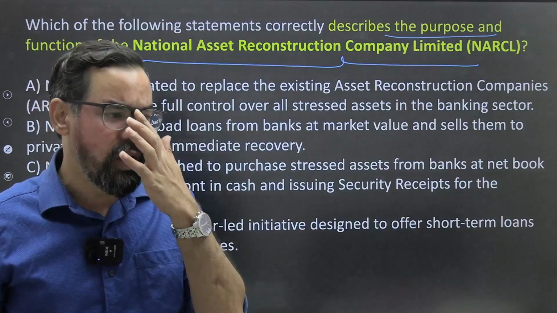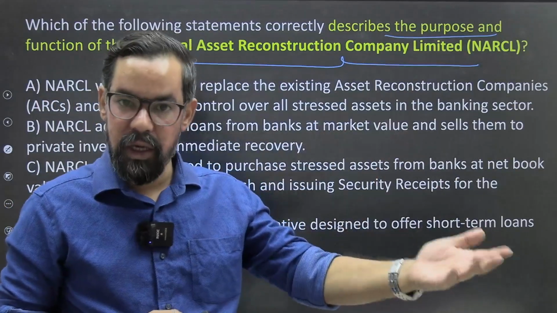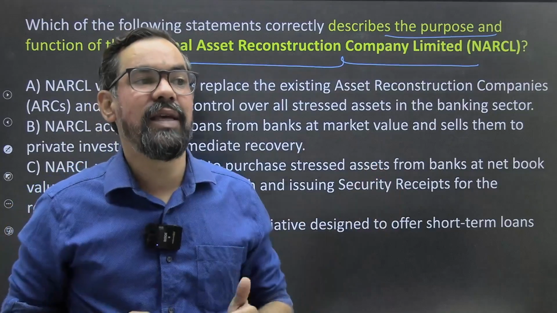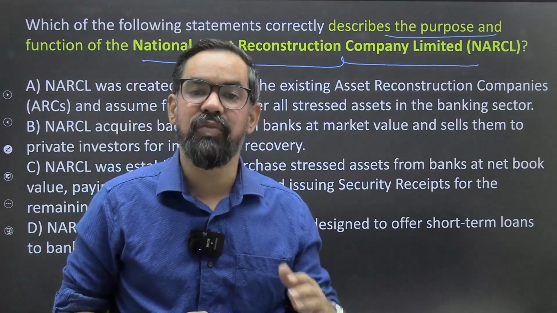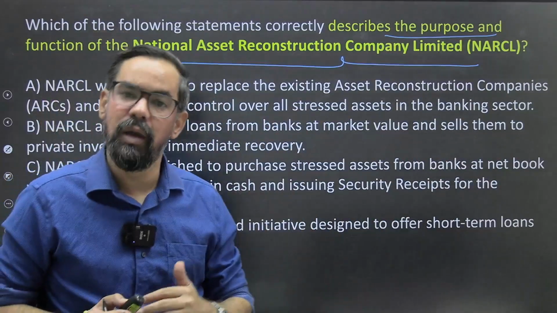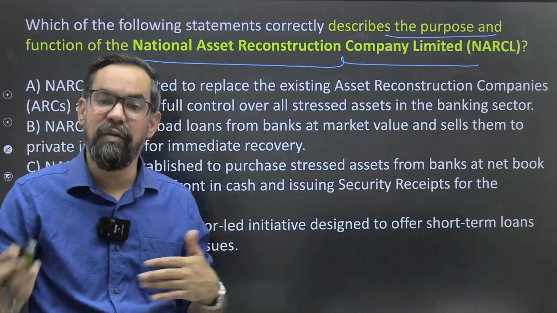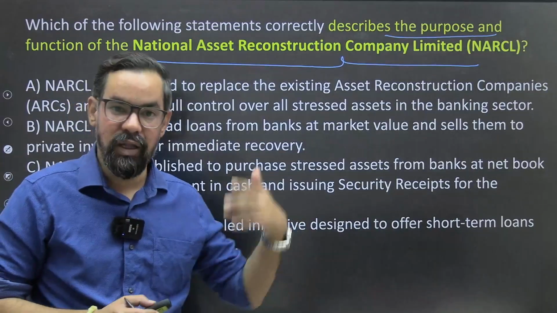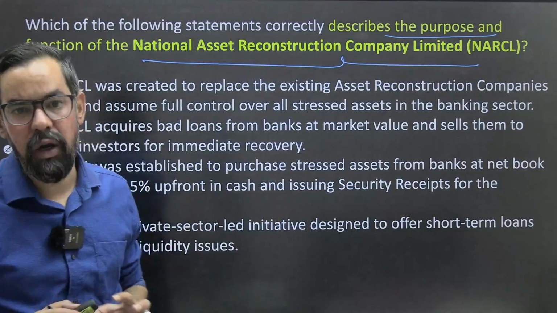Basically what we generally do, public sector banks generally transfer their NPAs to NARCL, and NARCL pays upfront 15% of the outstanding balance. The remaining 85% they generally keep as a security. If it gets recovered, then they'll pay it. Otherwise, it goes to written off. Nowadays, private banks are also eligible, or they are also taking advantage of this. But the primary objective was for public sector banks.